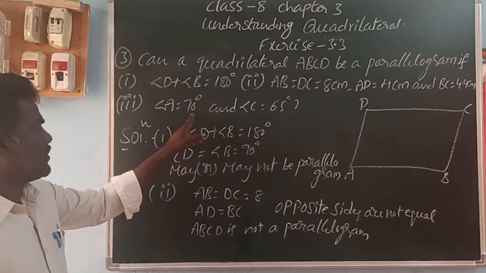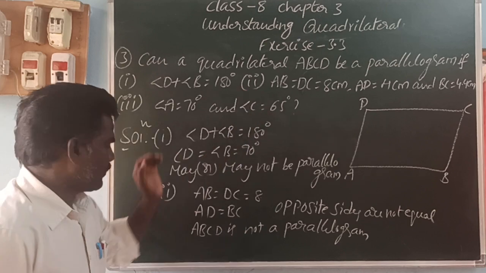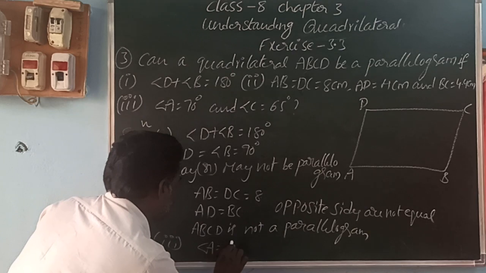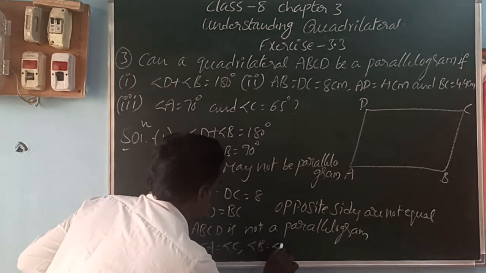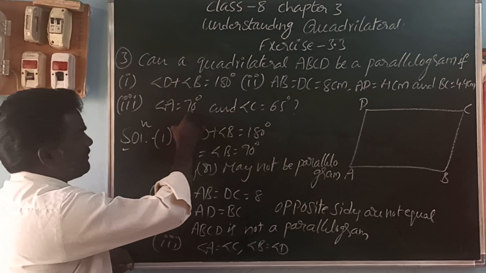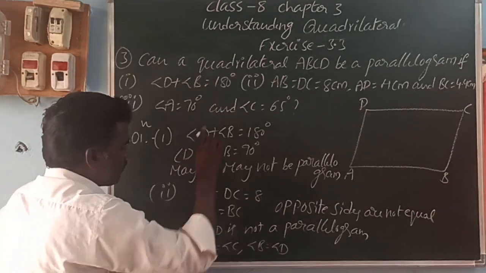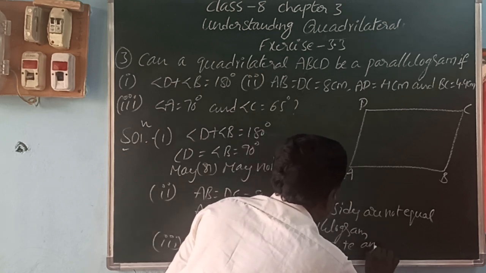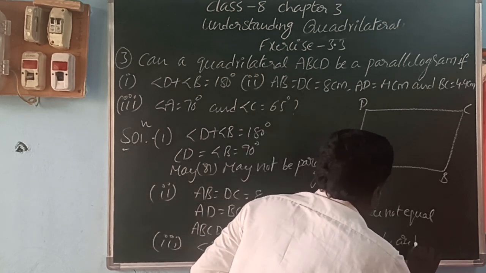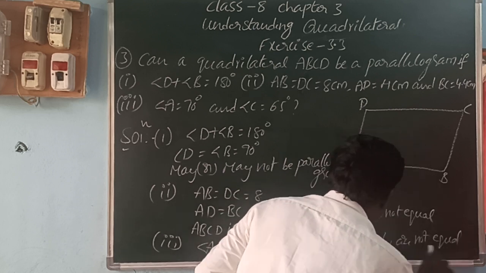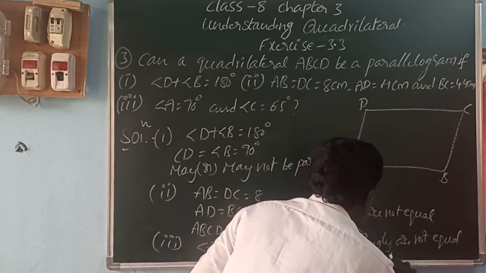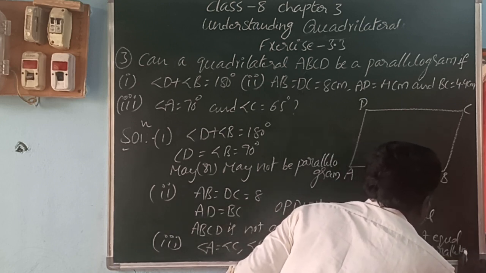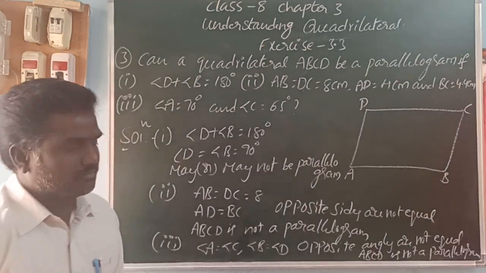Next, the third one: angle A is equal to 70 and angle C is equal to 65. In a parallelogram, opposite angles are equal. Angle A is equal to angle C and angle B is equal to angle D. But in this problem, they give that angle A is equal to 70, angle C is equal to 65. So opposite angles are not equal. Therefore ABCD is not a parallelogram.